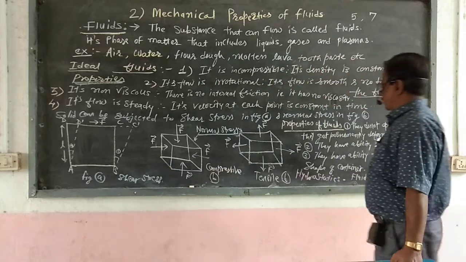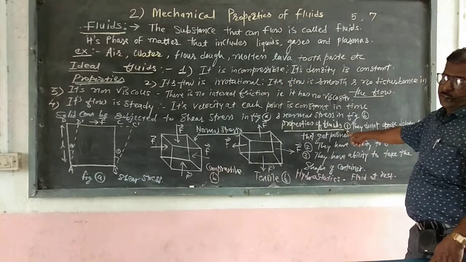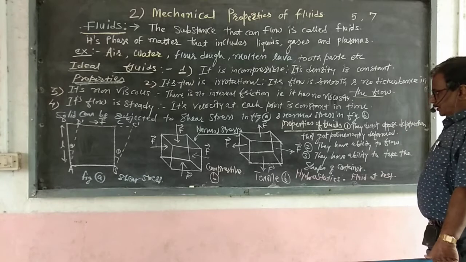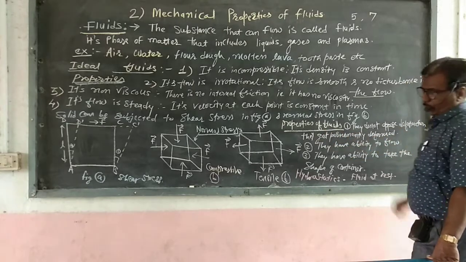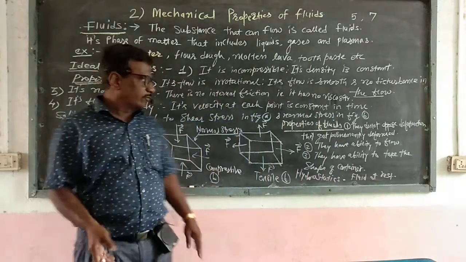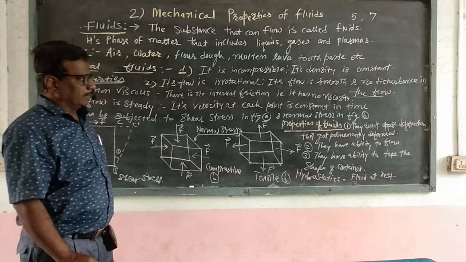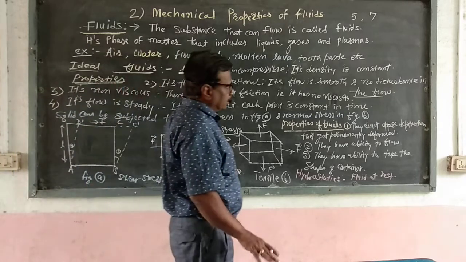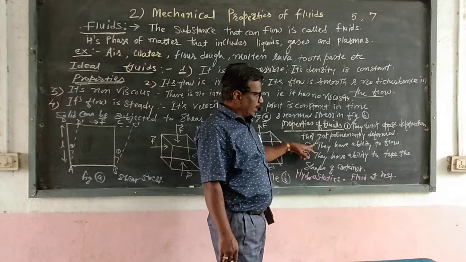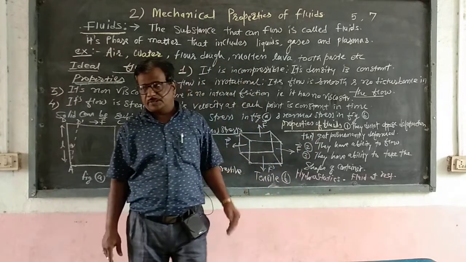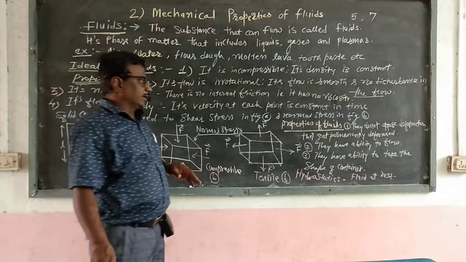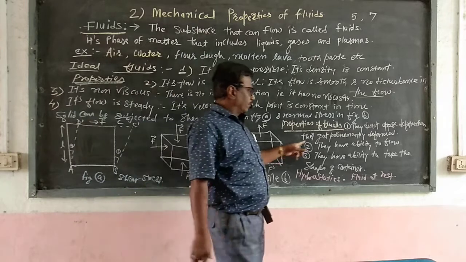Now we see the properties of fluids. There are general properties of fluids. The first property: they do not oppose deformation. They get permanently deformed. That means when a force is applied on a fluid, the shape of that body is permanently deformed. The second property: they have the ability to flow. Without flowing, we do not call it a fluid. So that is the second property of a fluid.